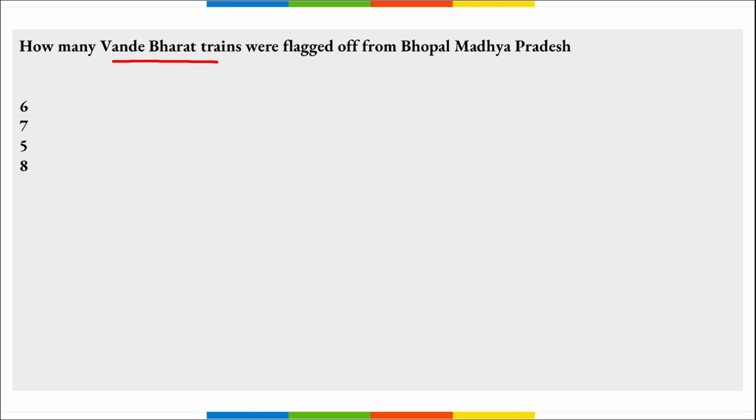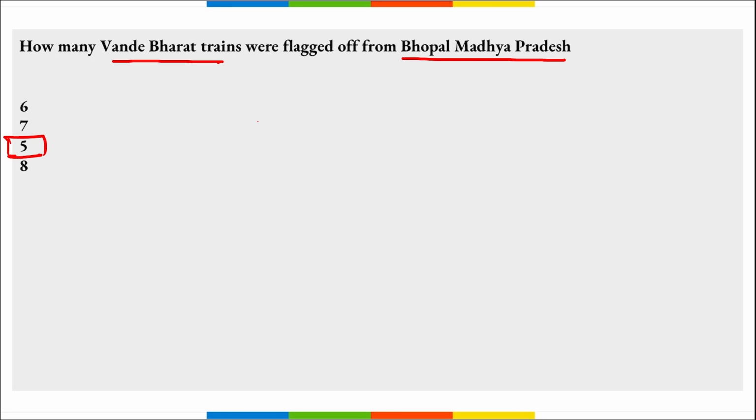Next, how many Vande Bharat trains were flagged off from Bhopal, Madhya Pradesh? So remember, a total of 5 Vande Bharat trains were flagged off from Bhopal, Madhya Pradesh. And remember, this is for the first time that so many Vande Bharat trains have been launched in a single day.